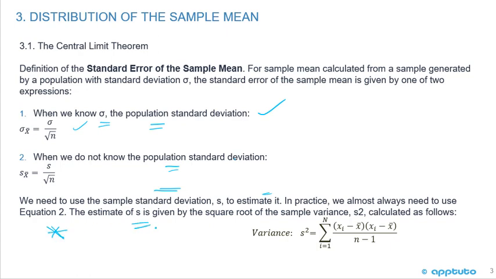The estimate s, the standard deviation of the sample, is given by the square root of the sample variance. So I've just put the formula down here again for variance, which is the sum of (x minus x bar) squared divided by n minus 1. And we recall that standard deviation is the square root of the variance. And that is the last slide for this LOS.